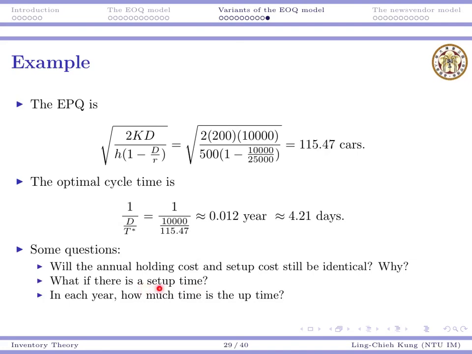That's an issue combining the two variants together. And finally, in each year, how much time is the uptime? We want to ask what's the ratio of uptime to downtime. Some information that we may be interested in. If you think about them, you will be able to handle them by yourself.